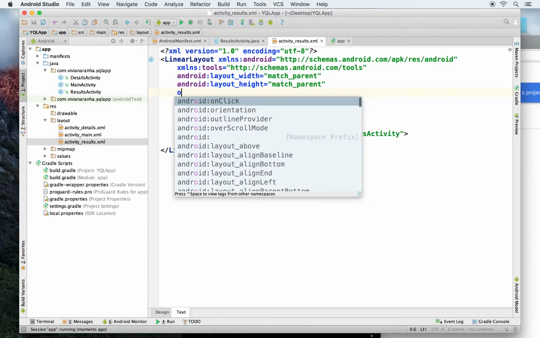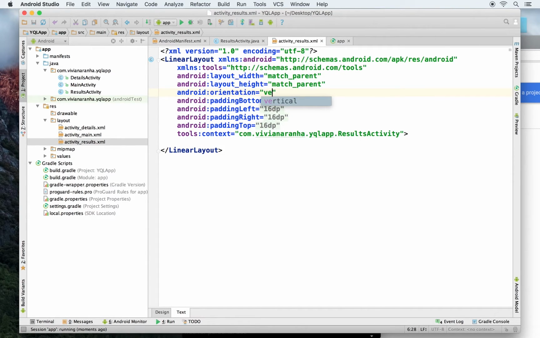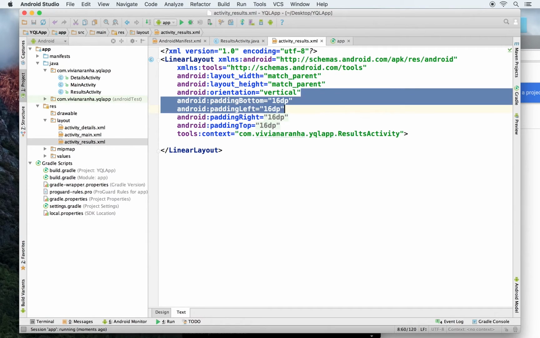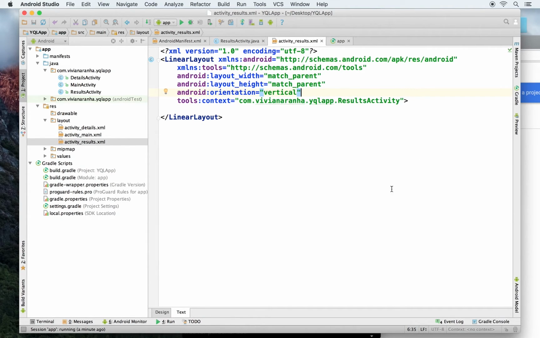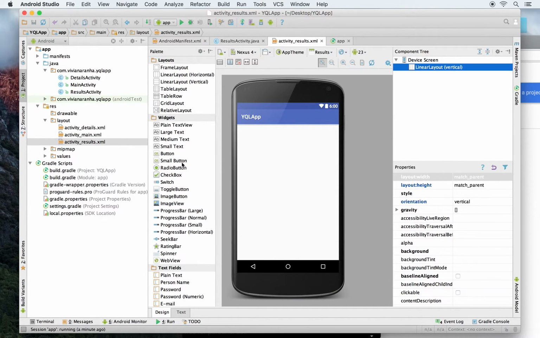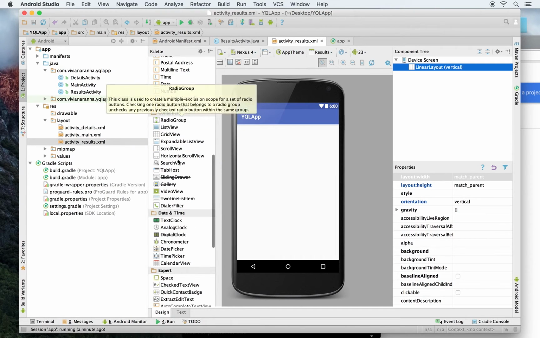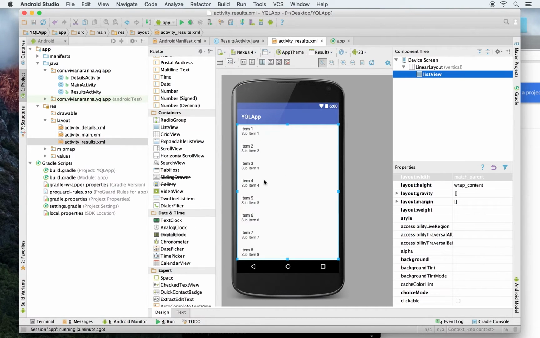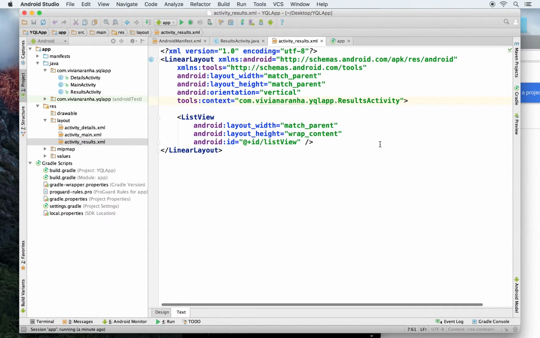I'm going to make the orientation vertical. Don't need the padding. I will add a list view to this because it will display all my results in a list format, and I can find list view somewhere here. So this will display my results, and I guess that takes care of this particular activity.